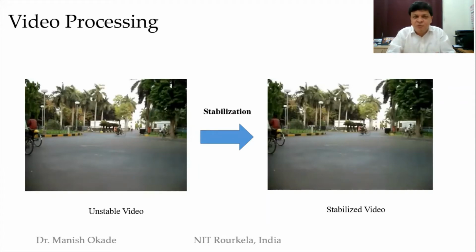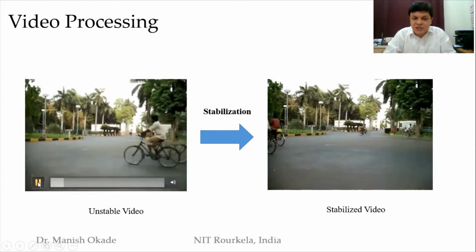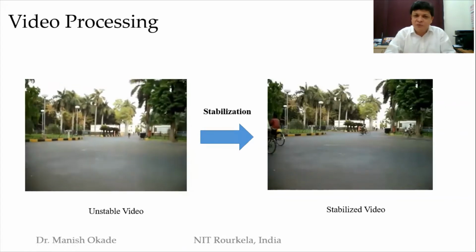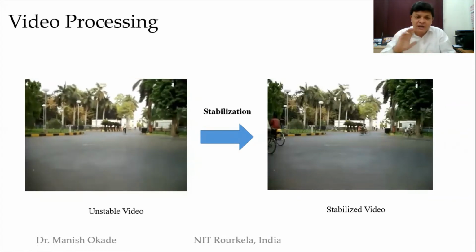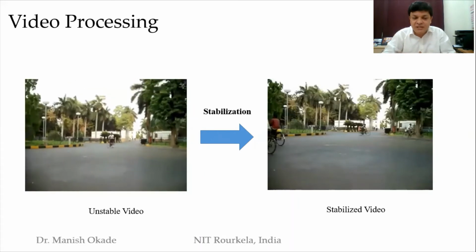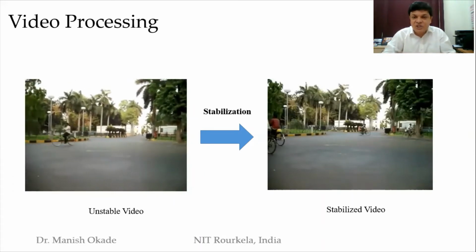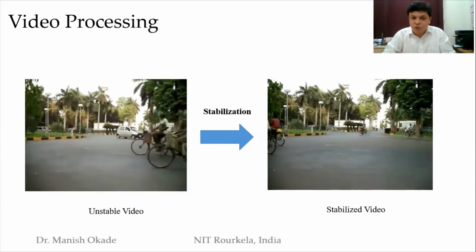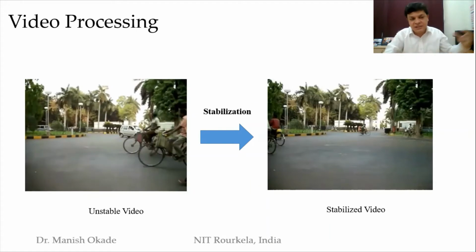Here the idea would be that we process videos. So here I would like to show you what happens. See here, there is a video sequence with a lot of jitter, handshake, a violent camera which is moving, which makes the objects shake, which is not very good to process. So I could send this entire video through a video processing module, wherein I could do some processing and get a stabilized sequence.